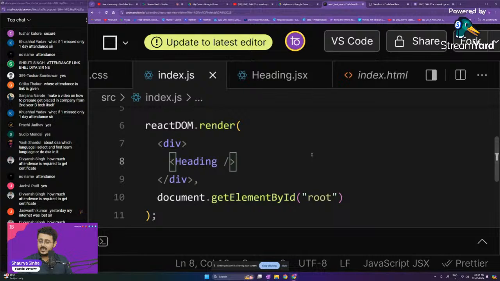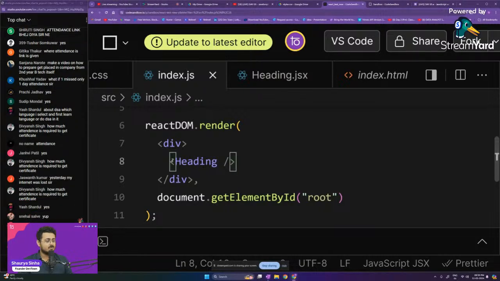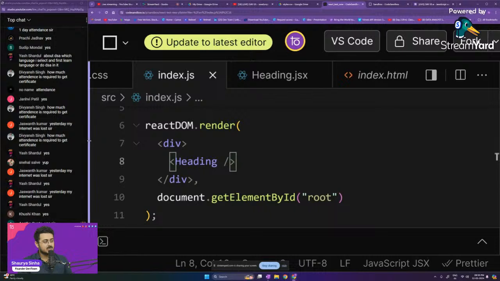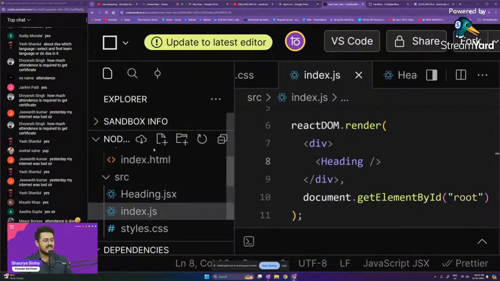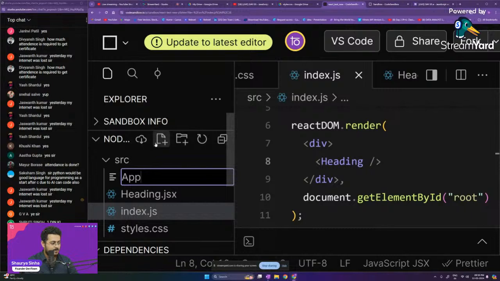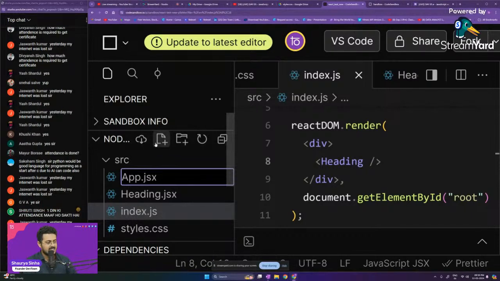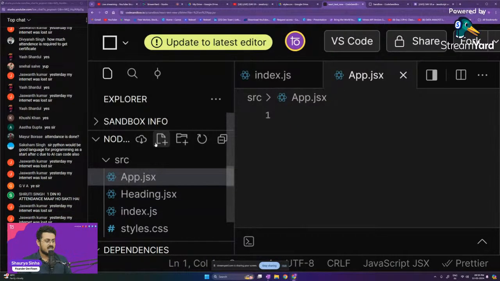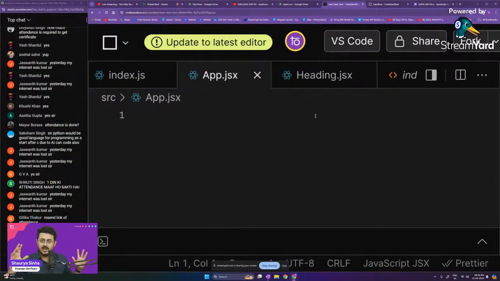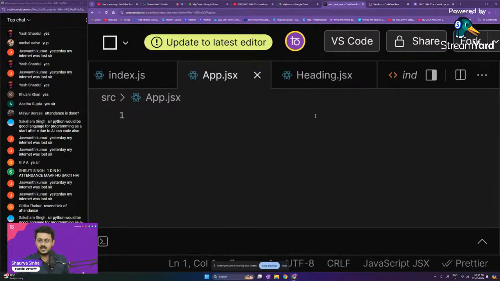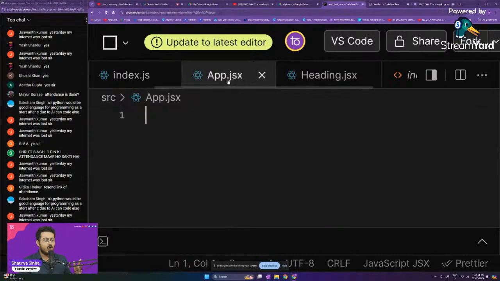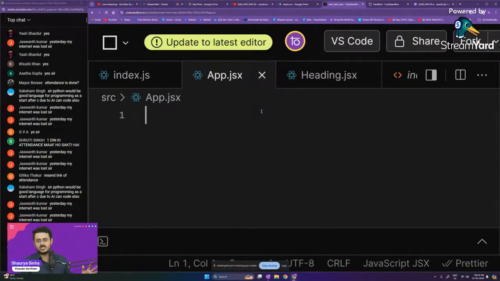Okay. So right here, like I said, you want to keep this as simple as possible. In most projects you will create another file, which you will call app.jsx. This app.jsx is going to contain all the different components. You're not going to have the components inside of index.js. You're going to have all your components inside of app.jsx.